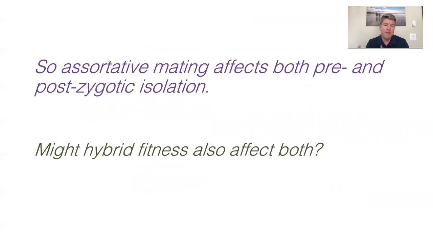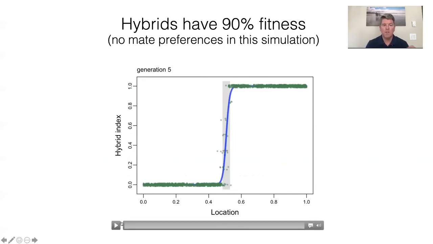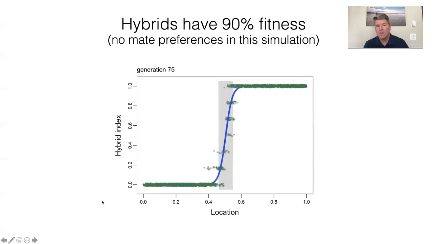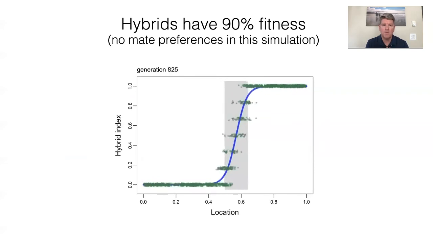Now, might hybrid fitness also affect both of those? Let's explore this idea by looking at the spatial version of the Hsam model. So here we have a case with no mate preferences, no assortative mating, but hybrids have 90% fitness, so a 10% reduction in fitness. If we run this model forward, the blue line is just a cline fit through the data there. You'll see that it bounces around, but it's mostly a stable situation of a narrow hybrid zone caused by this 10% reduction in fitness.